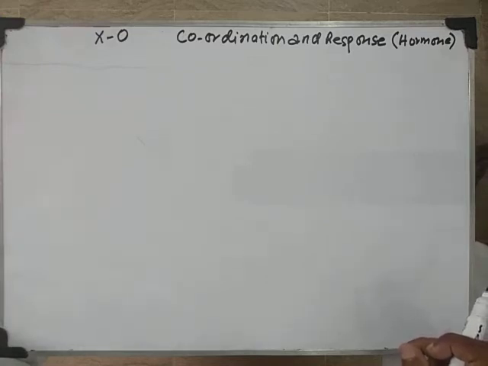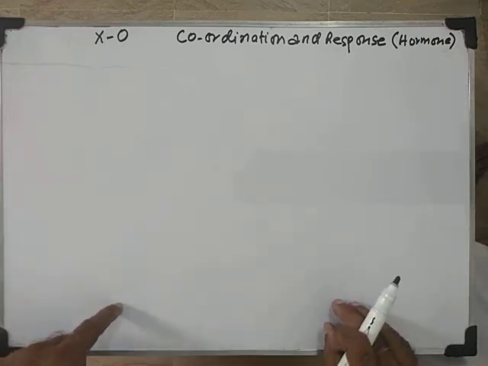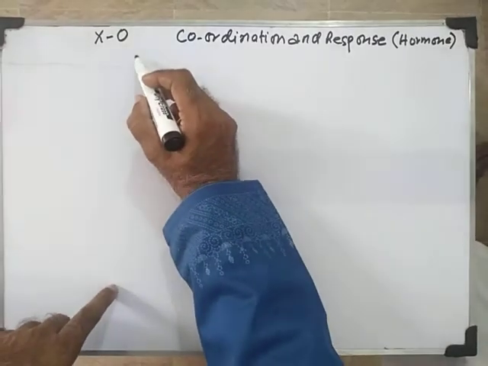Today we will be doing about hormone. What is hormone? First of all we start with the definition of hormone, and then we start with the function of insulin. Okay, now children, the question usually comes in exam: what is endocrine gland and what are exocrine gland? Now first of all, what is the definition of endocrine gland?